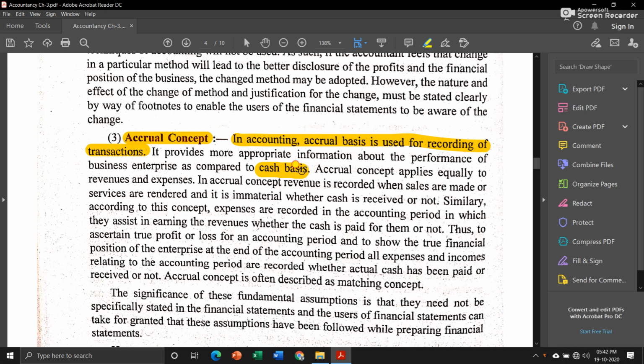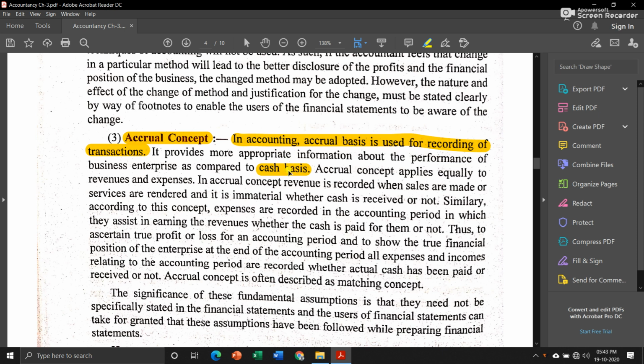Now, cash basis states that suppose you have made a sale, if it is a cash sale, that means you have received the money immediately, then only you will record it in your business transactions. But we all know that it is not possible every time. Every business used to make credit sales or credit purchases as well. In that case, you don't make cash payment or you don't receive the cash immediately.